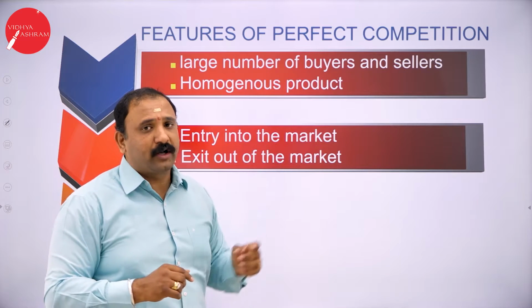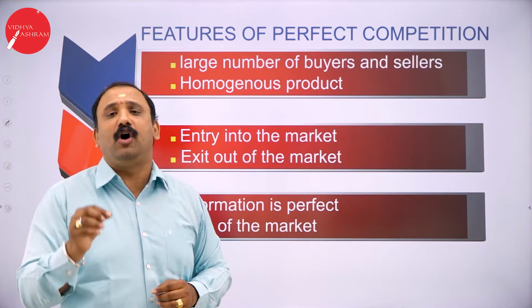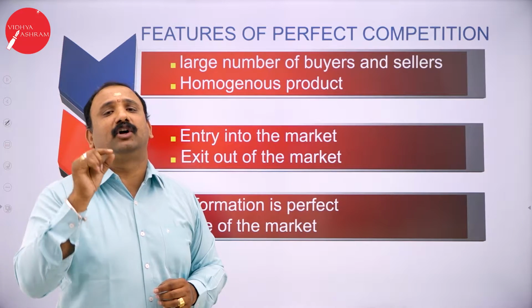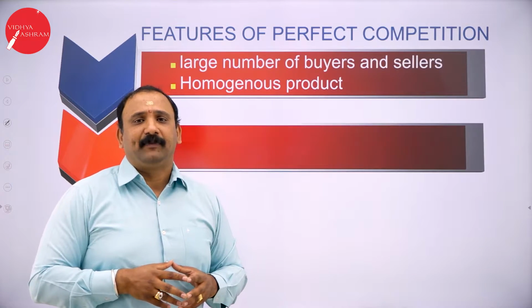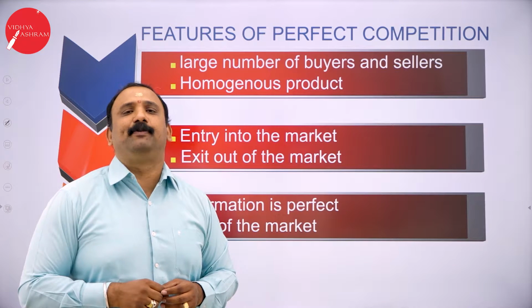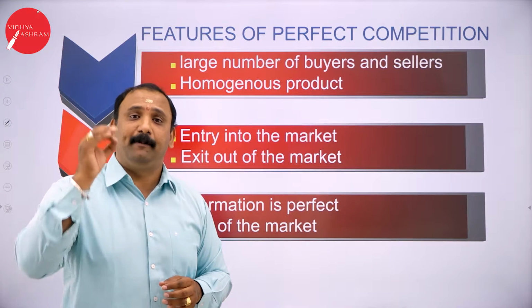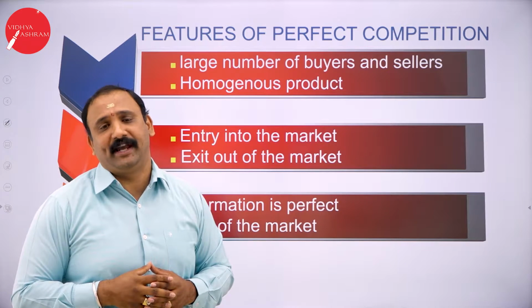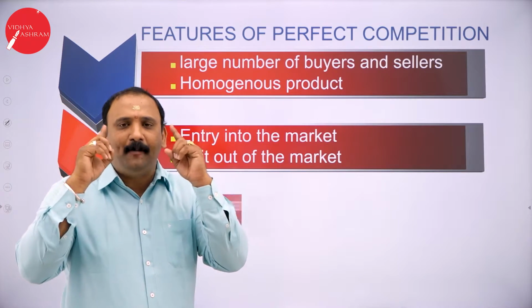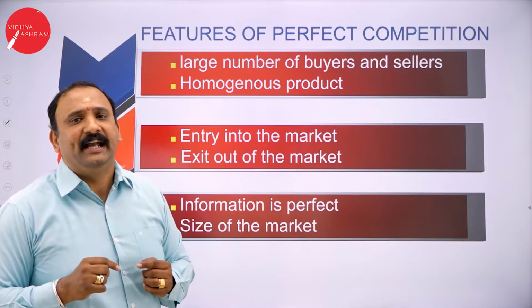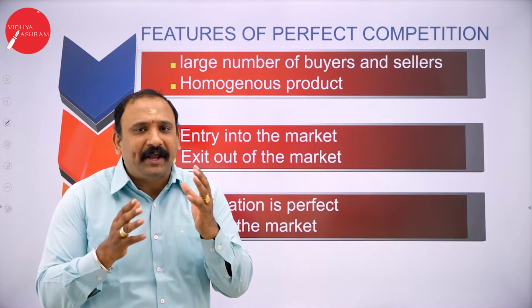we are going to talk about the features of perfect market competition. Now, as I told you in the beginning, is there a word called perfect market or perfect competition altogether? The reason behind this is that the moment the word competition comes into our mind, it means that we are trying to compete against each other.